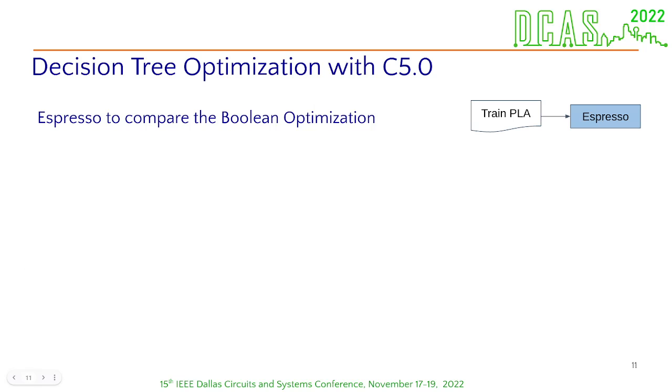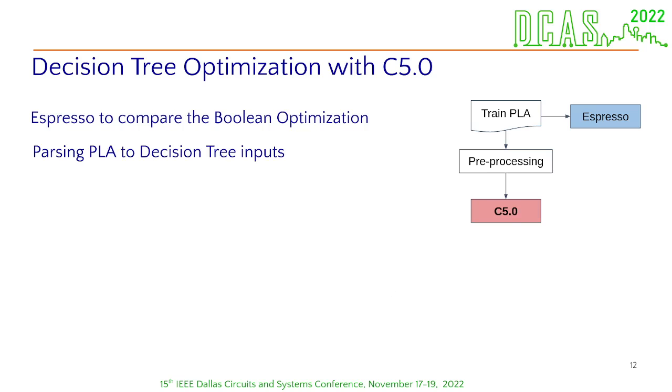Now I'm going to show you a comparison between the classical tool Espresso and our decision tree Boolean optimization. We used 90 benchmarks to run this comparison. First, we run Espresso for the 90 PLAs and then kept the results to compare at the end. Then we parse each PLA to decision tree inputs. That's because the tool we are using, C5.0, needs 3 different inputs to be able to run the learning process. With these inputs, we can generate a tree.